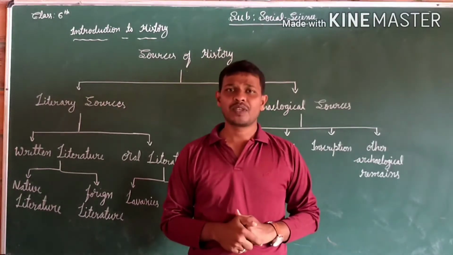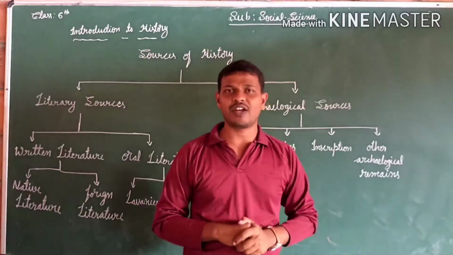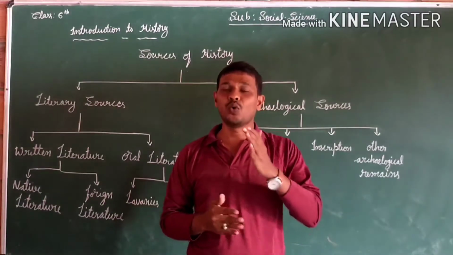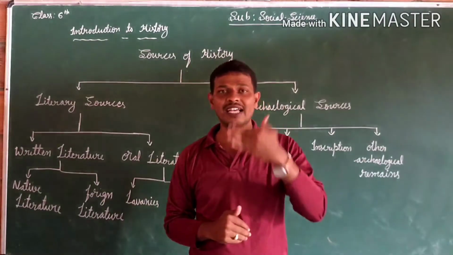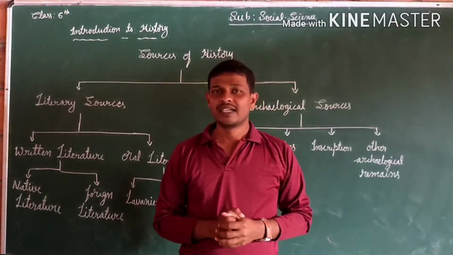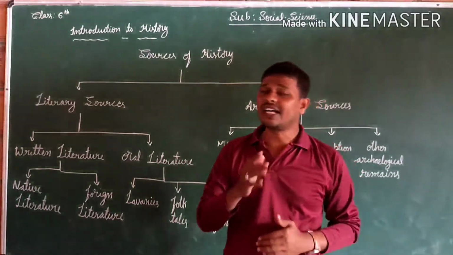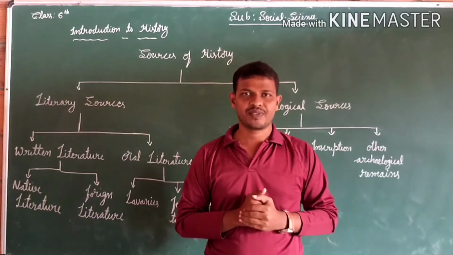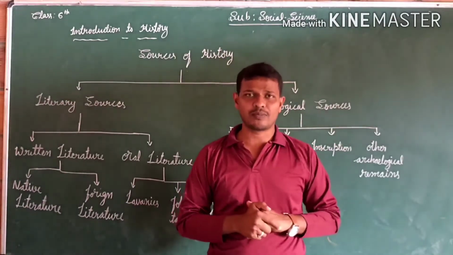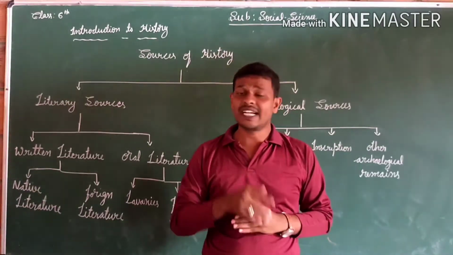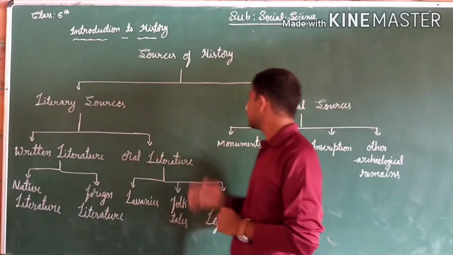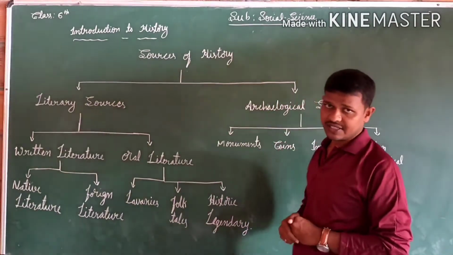The one who constructs the history we call a historian. Like that, the person who constructs the history we call a historian. We cannot accept a point in history without sources, so we need the sources. History is classified into two kinds of sources. The first one is literary sources and the other one is archaeological sources.